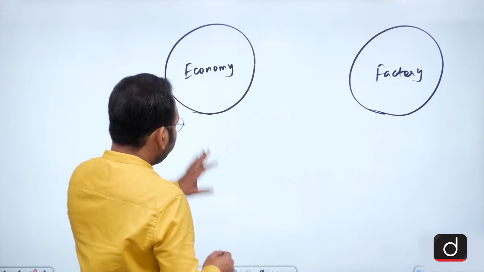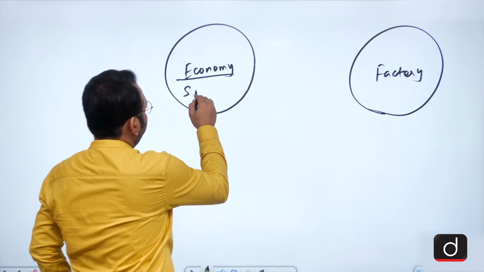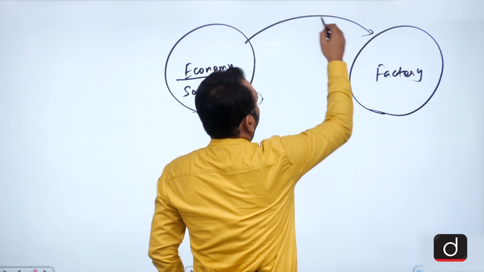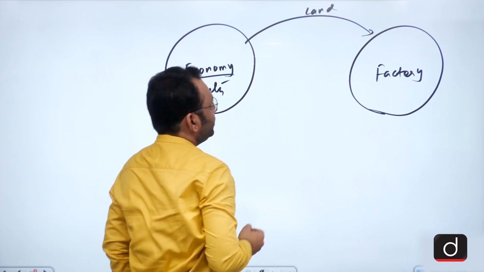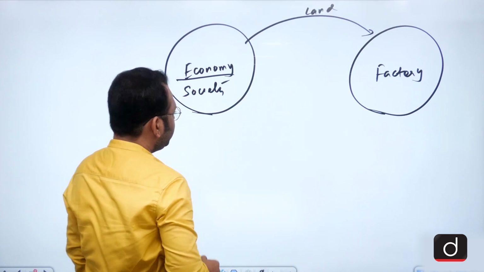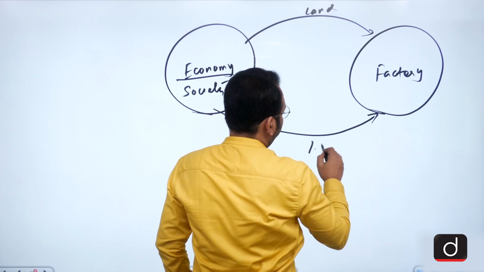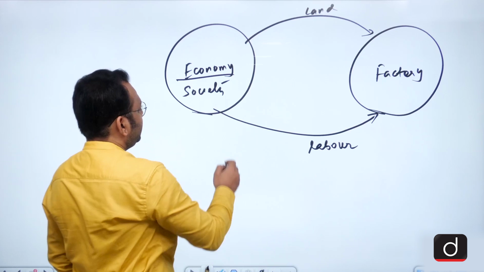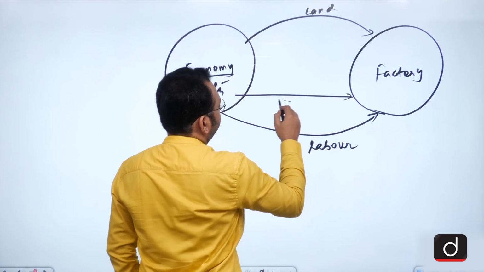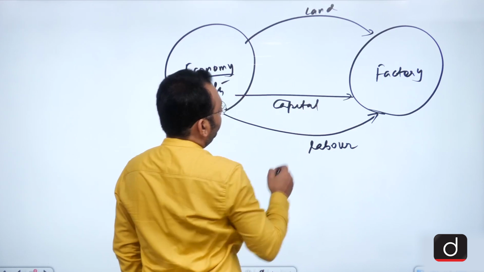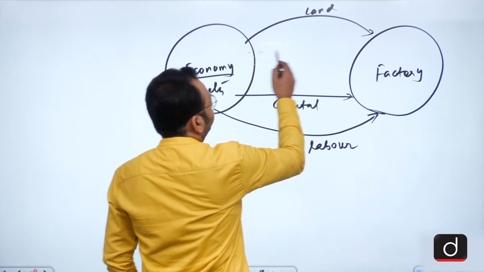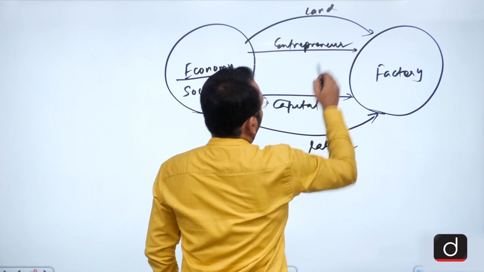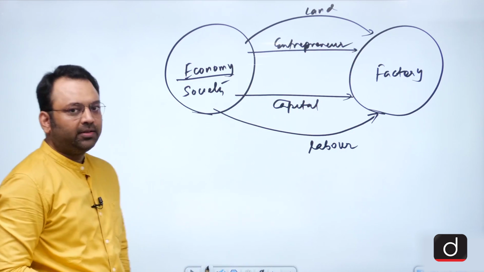So from this economy or from this society, the land is supplied to the factory. From this society, labor is supplied to the factory. From this society, capital is supplied to the factory, and from this economy, someone as entrepreneur also starts the factory.